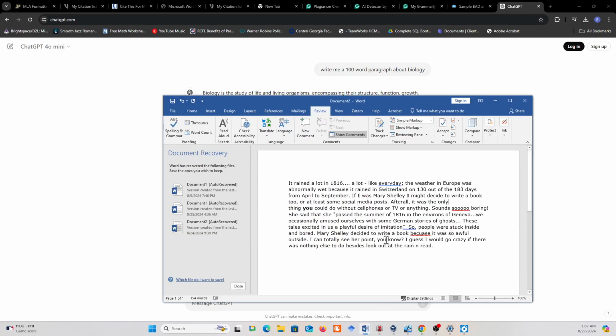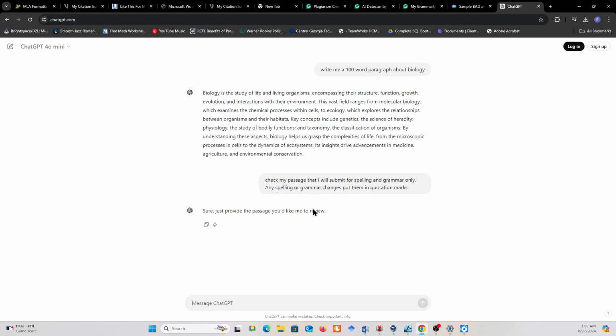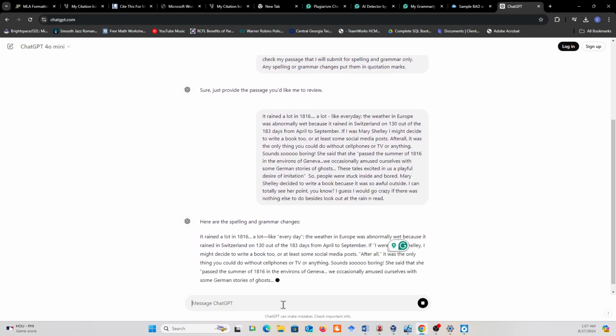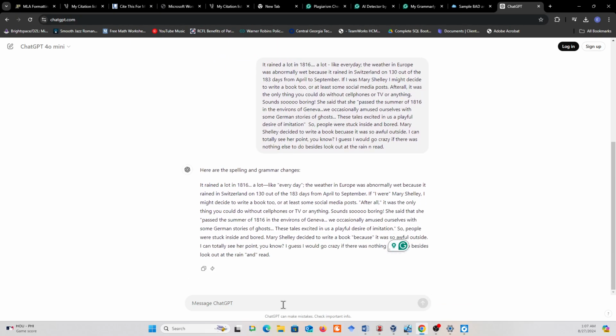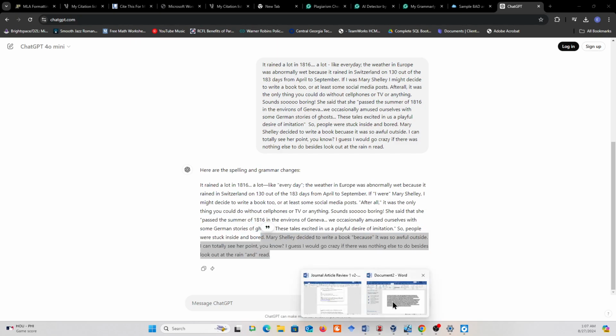Chat's ready. So I'm going to go here to this little passage. Take this passage. I'm going to copy. I'm going to paste. Now, if you notice, chat is reading through and chat is showing in quotation marks, spelling and grammar. Chat is not changing anything. Now, I still don't cut and paste this. Not at all. I will pull up my Word document.